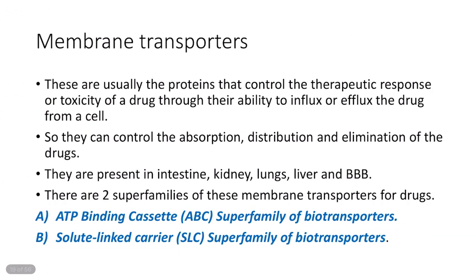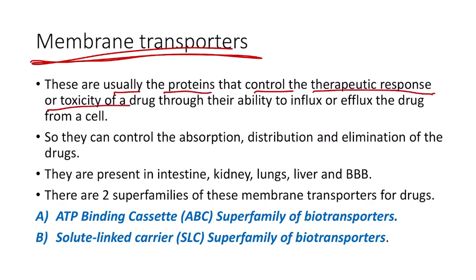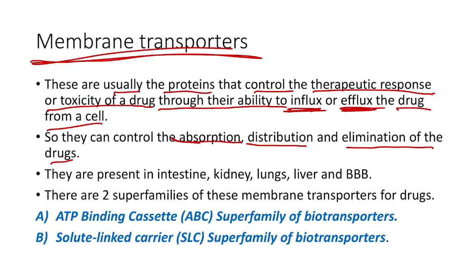So now coming to the membrane transporters, which are responsible for transporting the drug molecules. These are usually proteins that control the therapeutic response or toxicity of the drug through their ability to either influx or efflux the drug from a cell. Hence they can affect the therapeutic response and toxicity of the drug. They can control the absorption, distribution and also the elimination of drugs. They are present in different areas like the intestine, kidney, lungs, liver and blood-brain barrier.